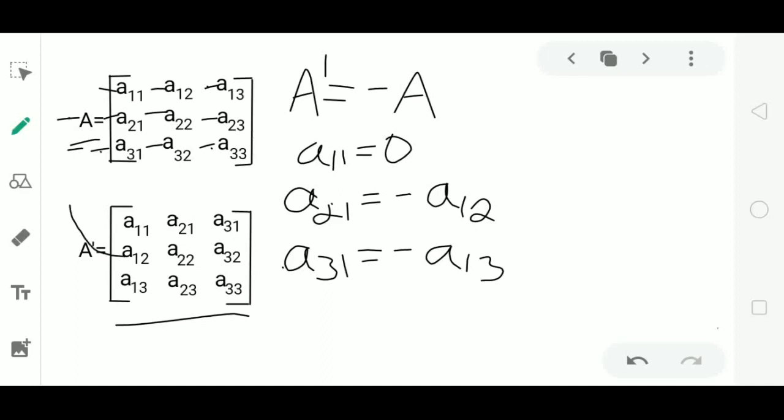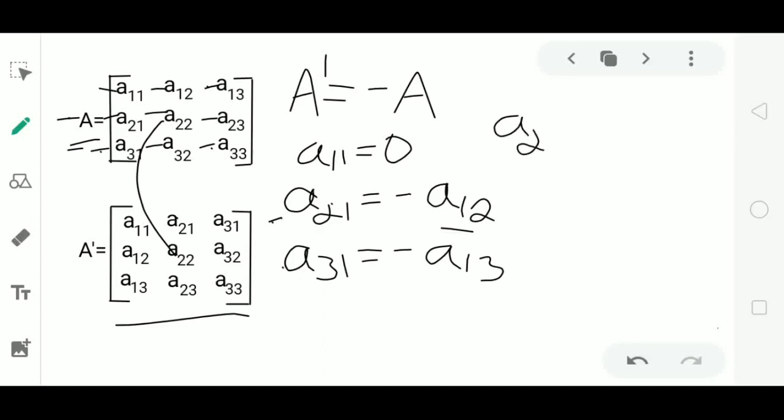Next, A12 must be equal to minus A21. A12 equal to minus A21 is same as A21 equal to minus A12. So we already have this condition here. Next, diagonal element A22 must be equal to minus A22.